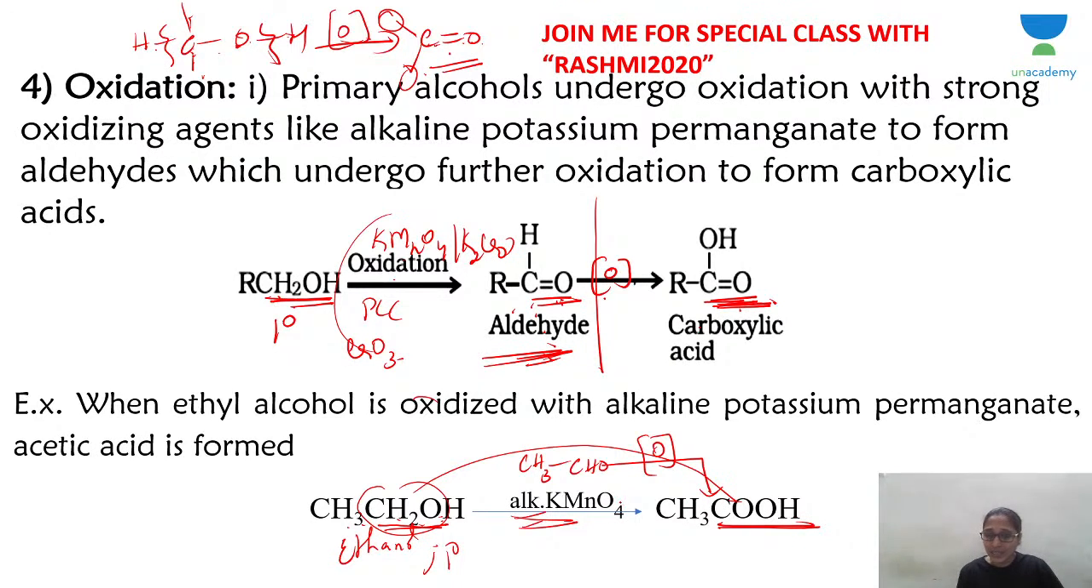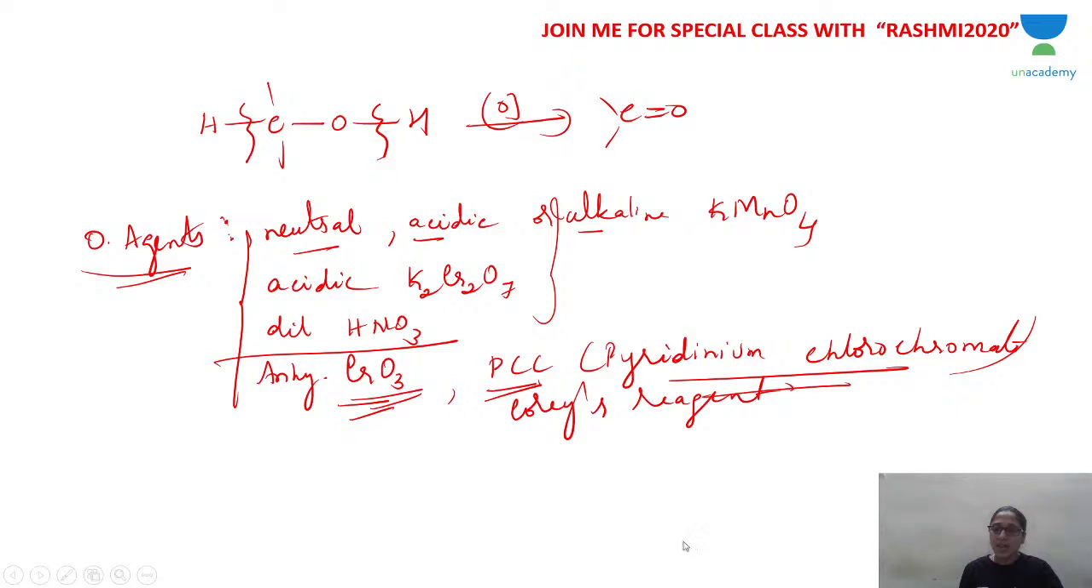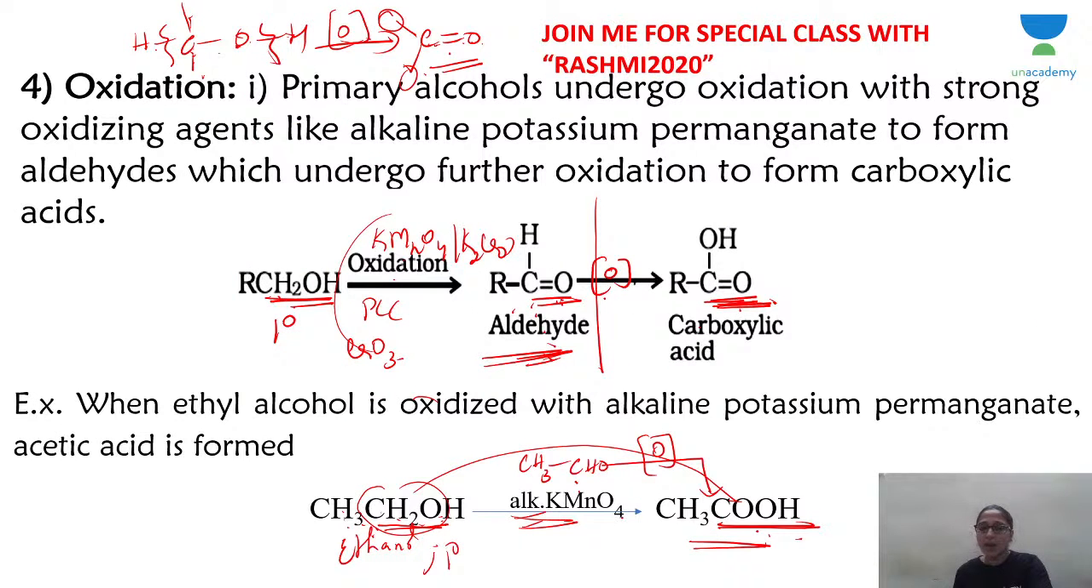Now what you have to notice here is how many carbon atoms are there in the original alcohol. The same number of carbon atoms will be there in the acid. The same number of carbon atoms in the aldehyde, the same number in the acid. If you have 2 carbons in the original alcohol, the aldehyde will have 2 carbons, and the carboxylic acid also will have 2 carbons. Same number of carbon atoms. I hope you understood. That is about primary alcohol.